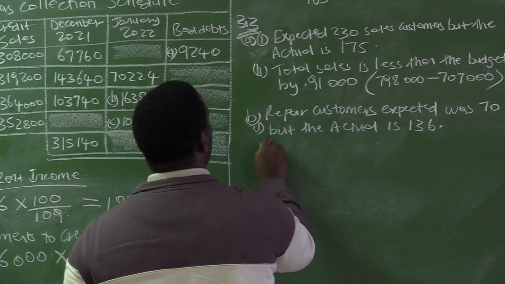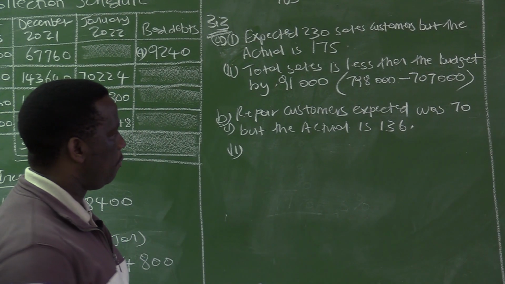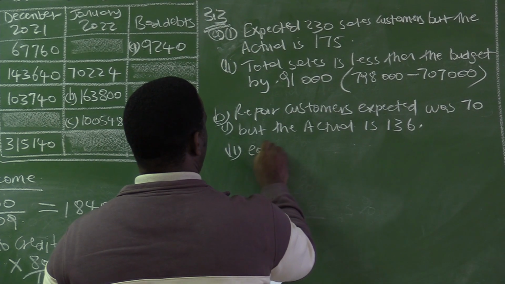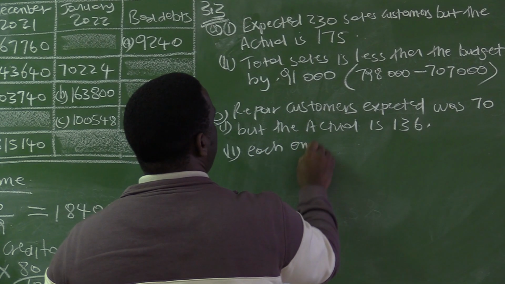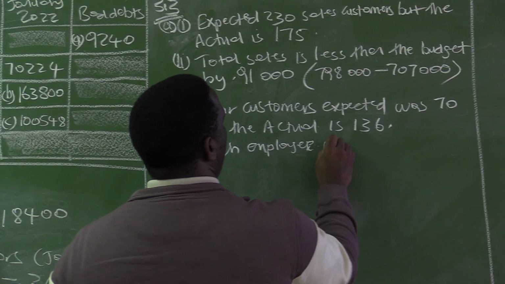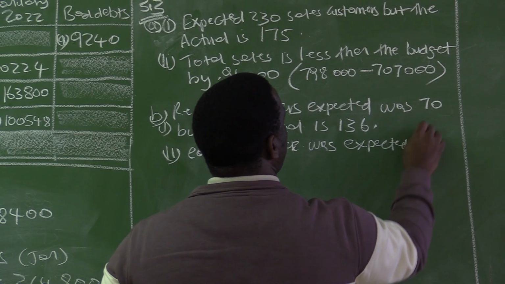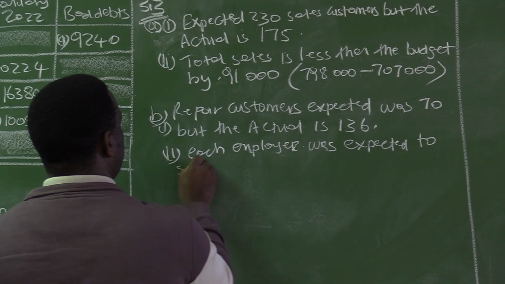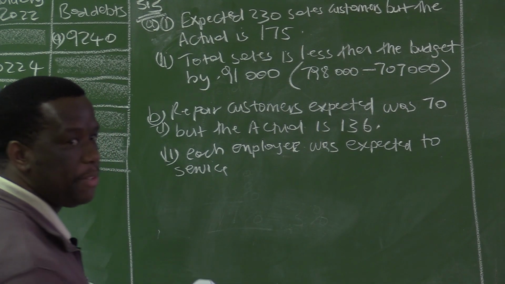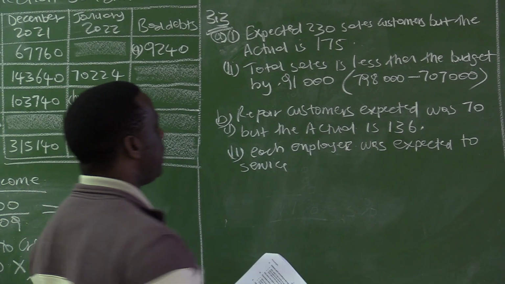And you can even look at the number of repairs each employee was expected to service. If you look at the expected customers, 70 divided by 2 is 35.